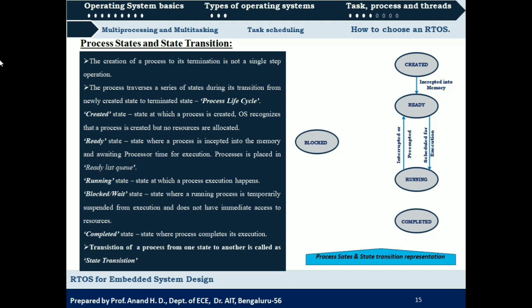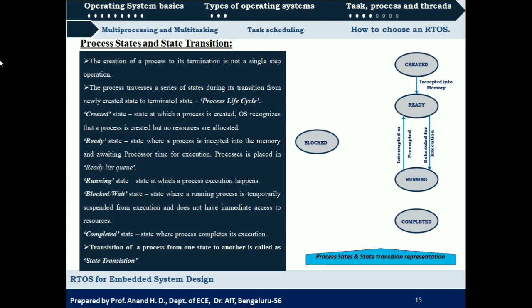And what does preemption mean? Forcibly suspending the execution of a process. This preemption can be either priority based or time based. Time based means a particular process will be scheduled for execution for a particular amount of time. After that time slot or time duration, it will be sent back to the ready queue. Again it will be scheduled for the same amount of time after some instance. That is time based preemption.